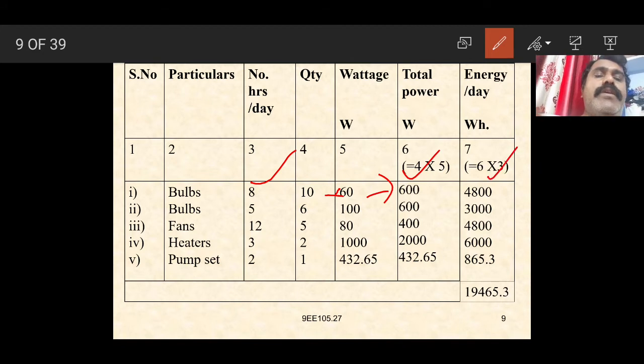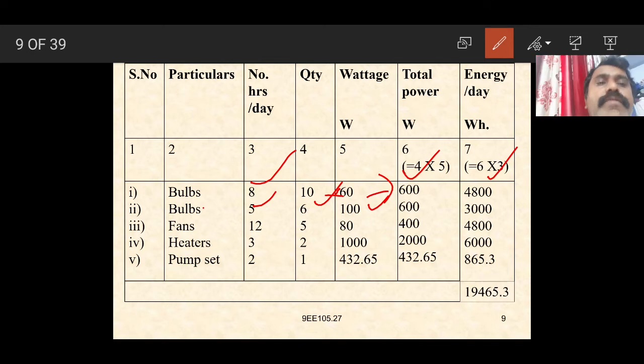600 into 8, we get 4800 watt hours. Next, bulbs working for 5 hours, quantity 6, wattage 100, total power 600 watts, so energy consumed per day is 3000. Fans: number of hours 12, quantity 5, wattage 80, total power is 400, energy per day is 4800.